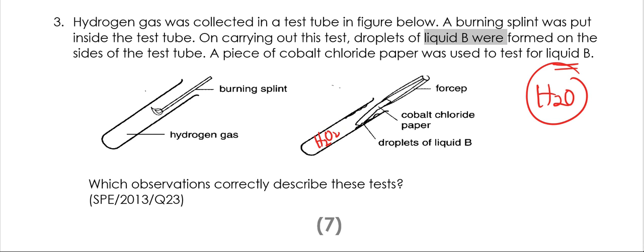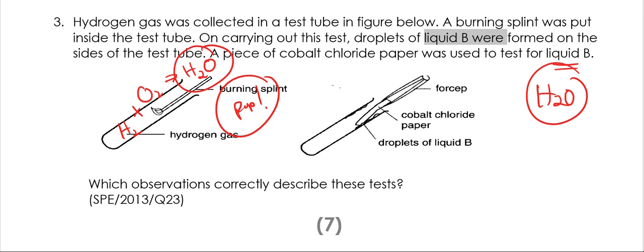Not like that, that's H2O2. So over here you have hydrogen gas, right? And then you have heat, and it's going to react with the oxygen gas. And what's going to happen is that it's going to form H2O. So that's why you have the pop sound. It's actually an explosion. A mini explosion.